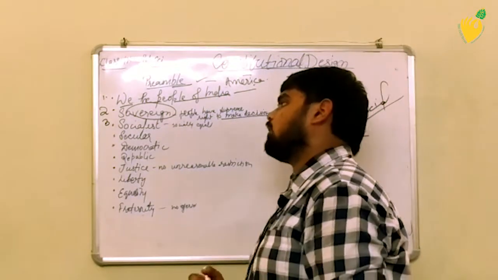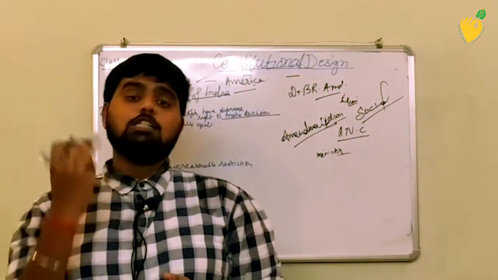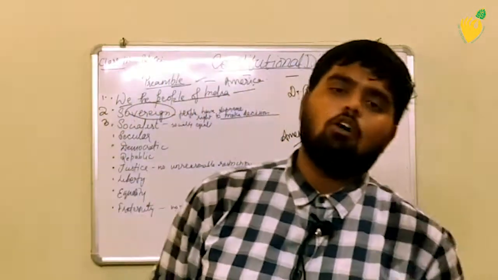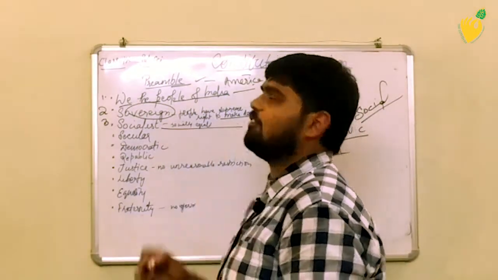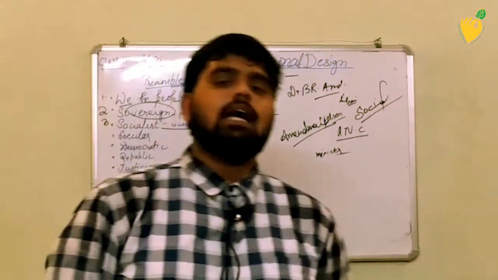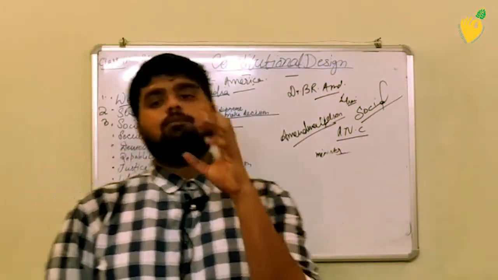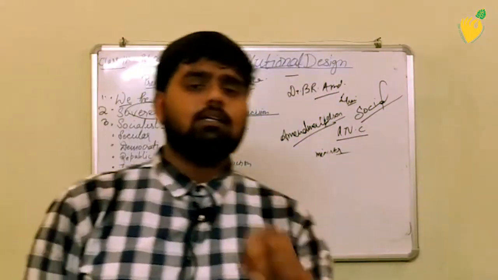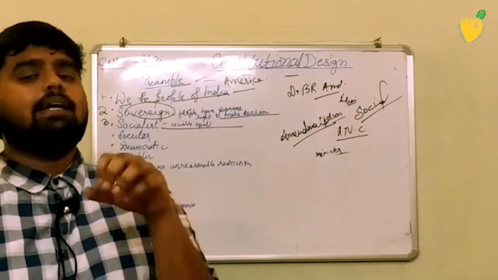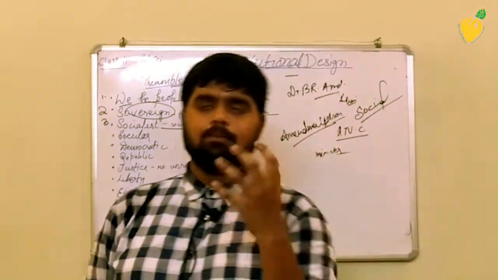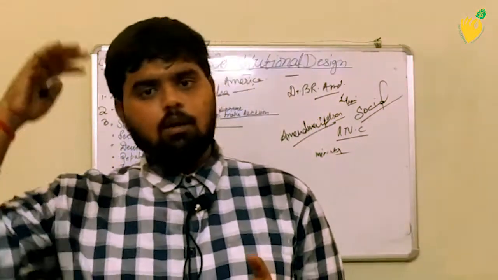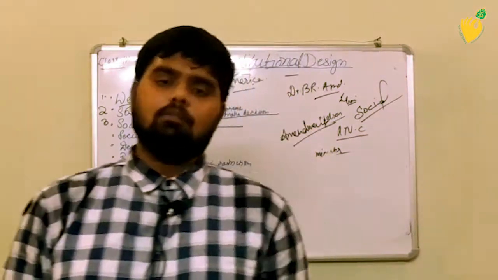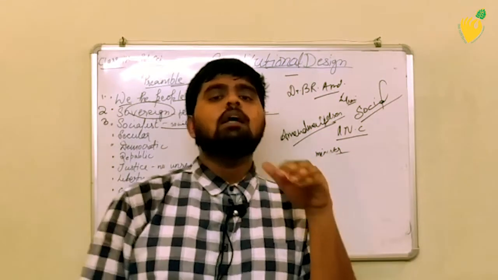And there is nothing in the constitution that treats someone as special. Everyone is equal in front of law, in the eyes of law. So here socialist means everyone is equal, and it says that the government should take some of the property in its name so that it can maintain equality. Because sometimes the people on top are rich and have good money power, so the person on the lower level must be poor.